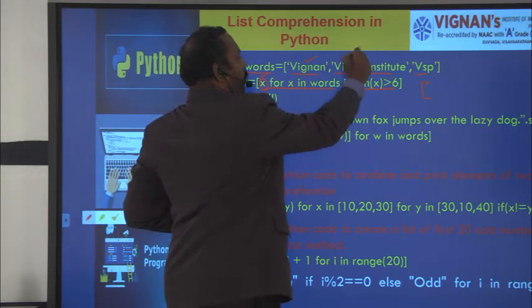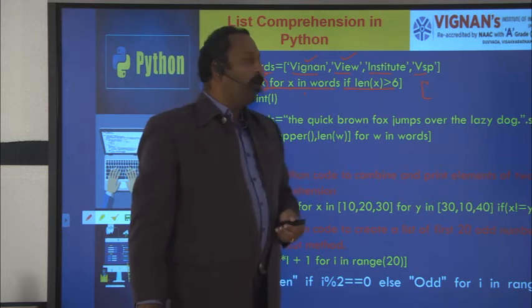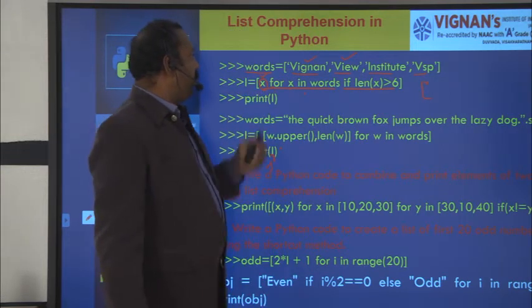Next, it will take the next word, view. What is the length of view? It is 4. 4 is greater than 6 is false. So it will not take view.